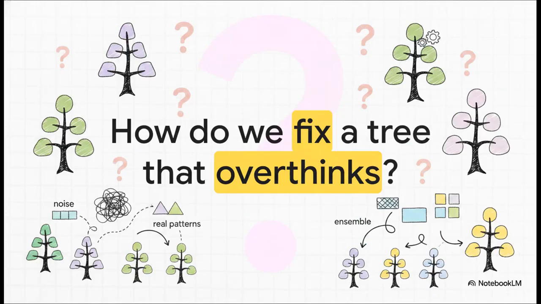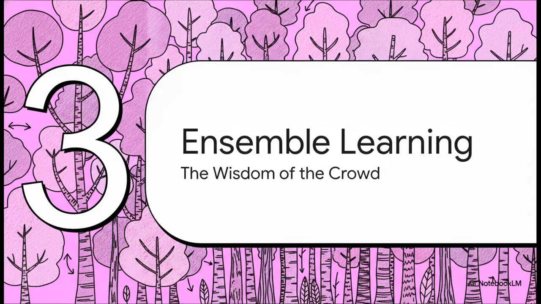Which, naturally, brings us to a really critical question. How on earth do we fix a tree that overthinks? If a single complex model is too sensitive and just memorizes quirks, how are we supposed to get reliable predictions? That takes us to Section 3, the power of ensemble learning. This is where we harness the wisdom of the crowd.